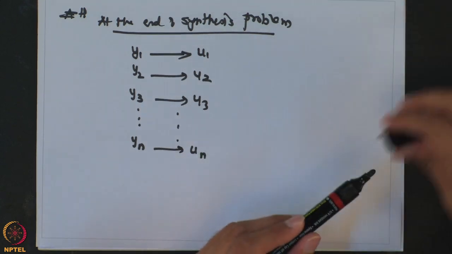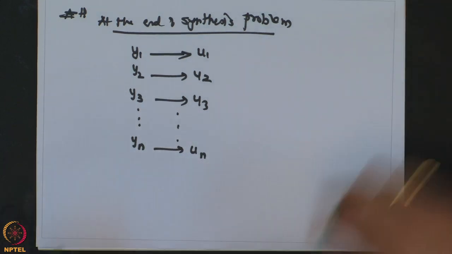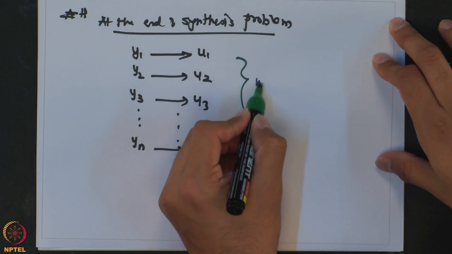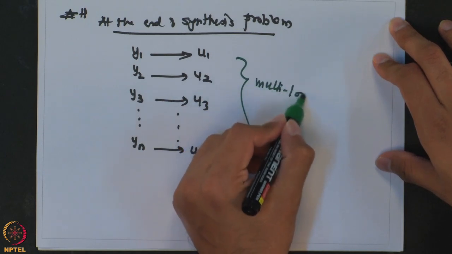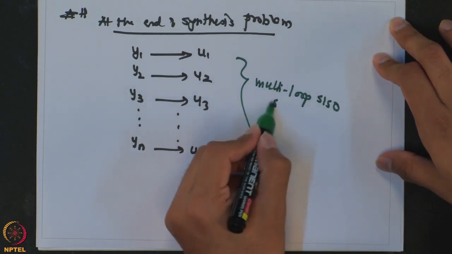So, this is within the context of a multi-loop SISO strategy.